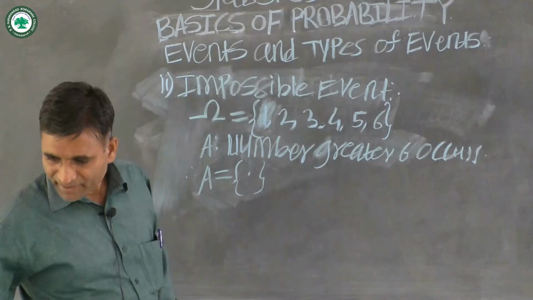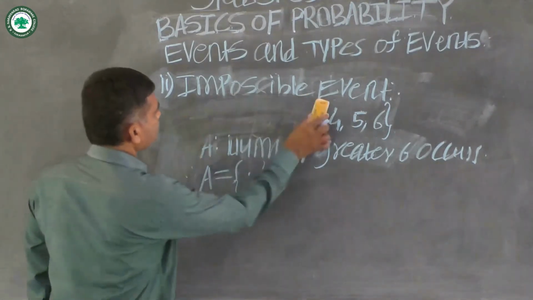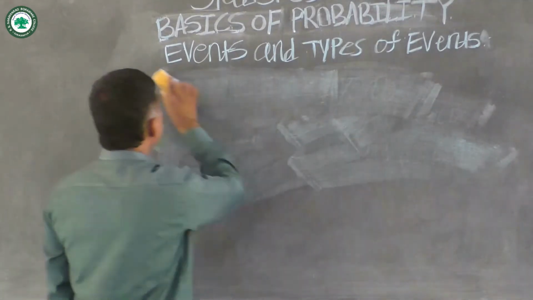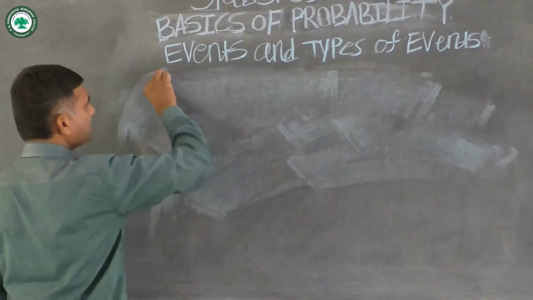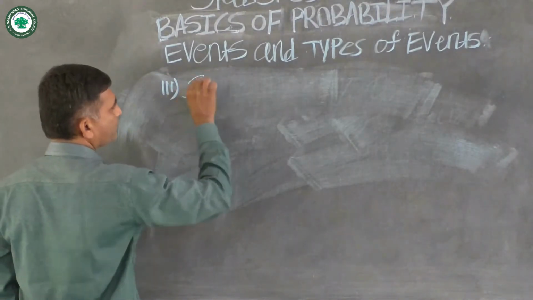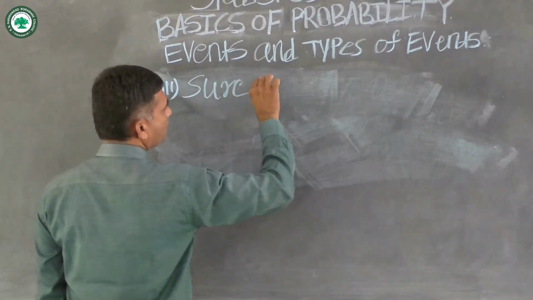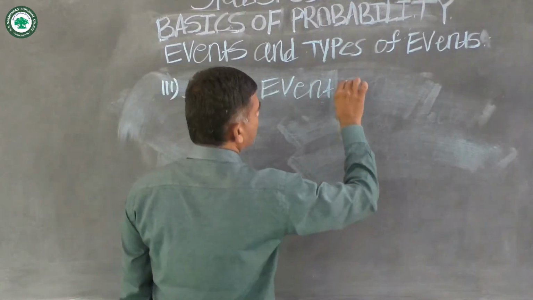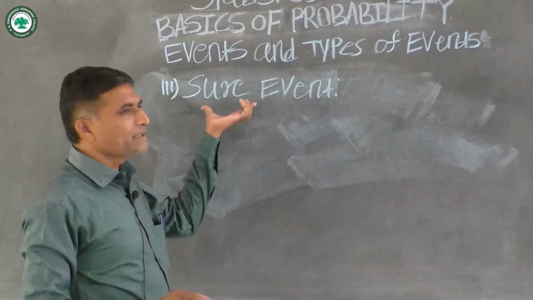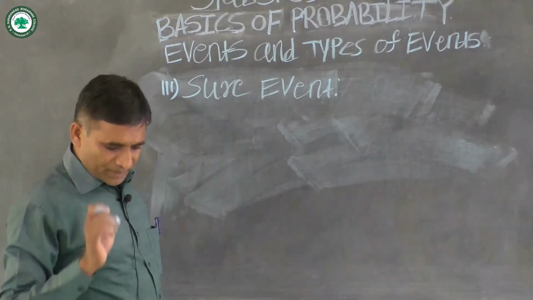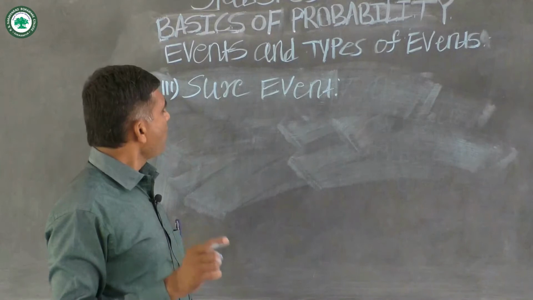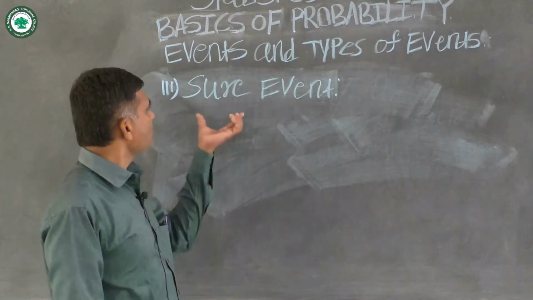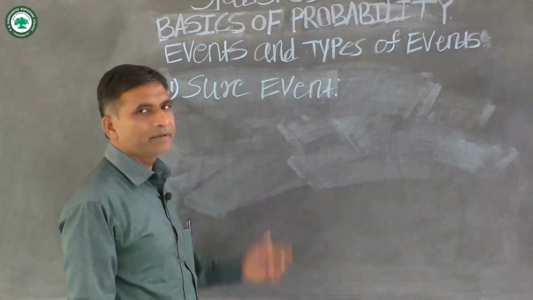The third type of event is sure event, also called certain event. If an event contains all possible outcomes of sample space omega, then the event is called a sure event or certain event.